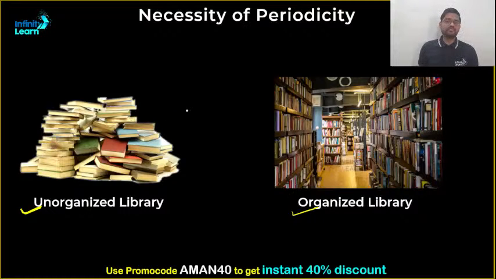Do you really think you will go to this library, find the book and bring it? The answer is a big no. It's not possible because it is haphazard, just dumped in one place, and finding a particular book in it becomes very difficult.